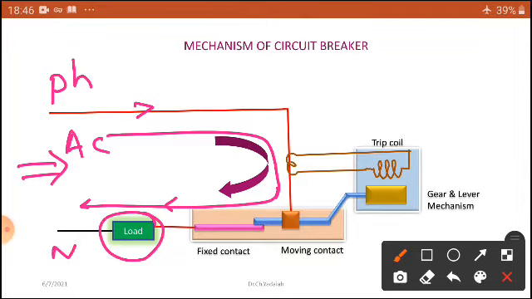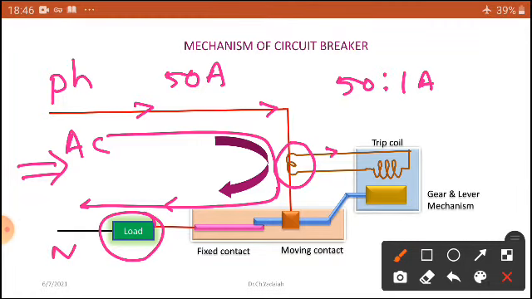Under this load, the current flowing is, for example, 50 amperes. The 50 amperes flow through this one, and here I connected an instrument transformer, a CT. The CT is a 500:1 ampere ratio that I connected. Whenever 50 amperes flows in the primary, 1 ampere current flows in the secondary.